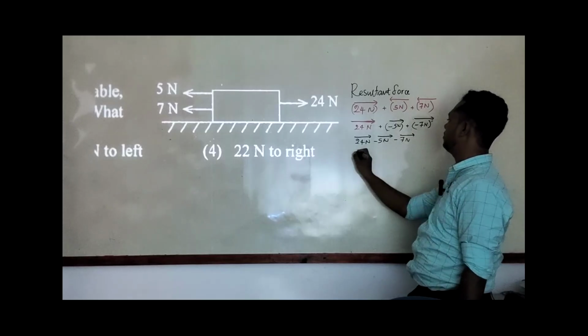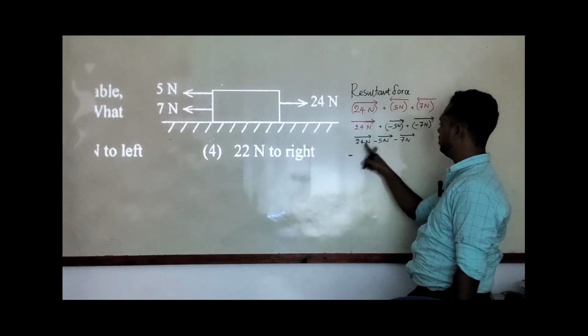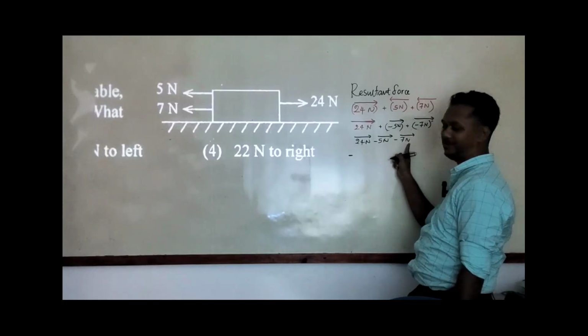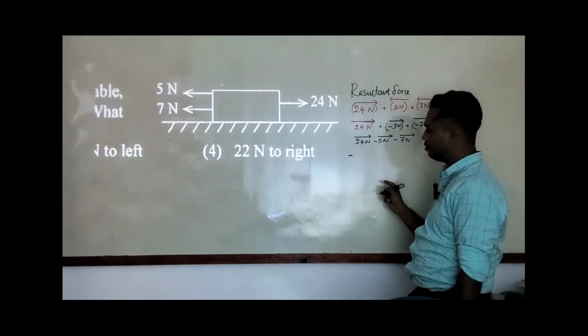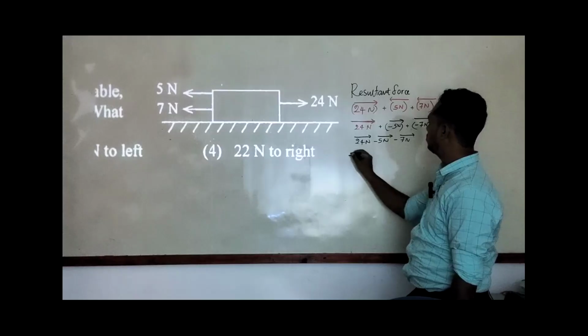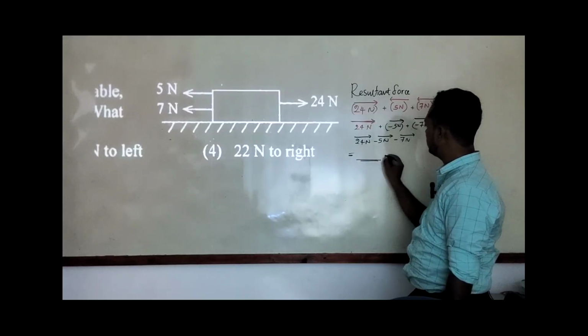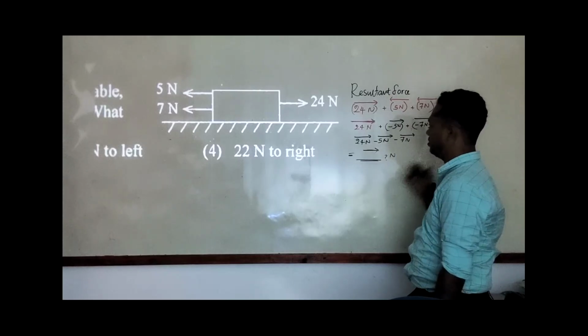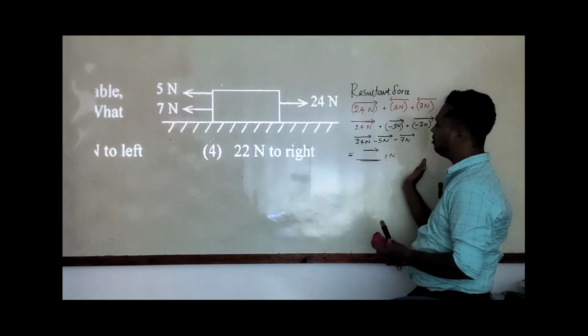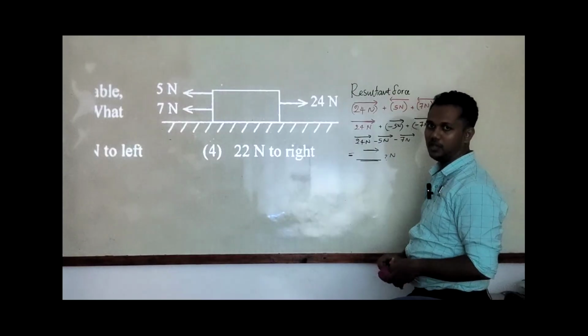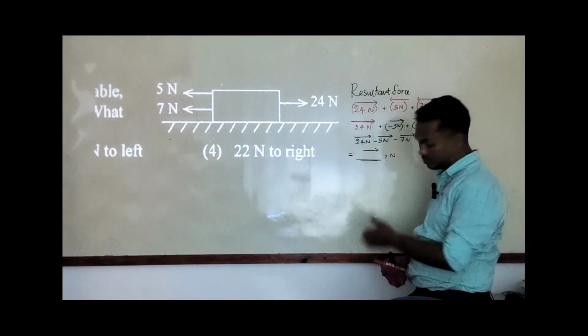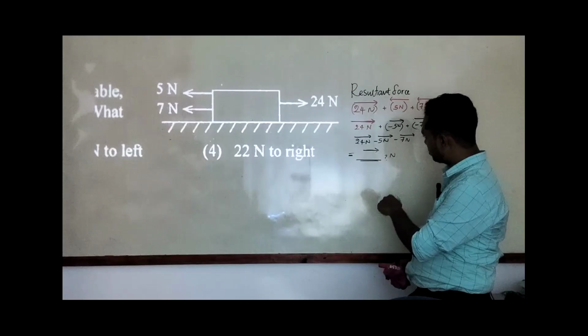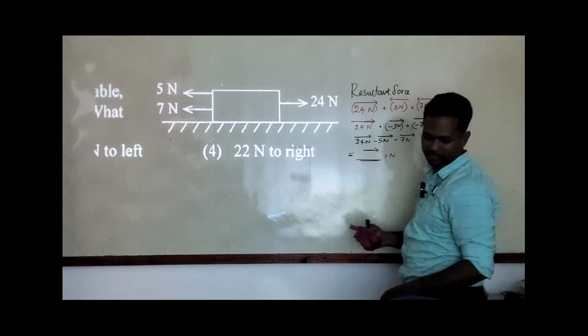So the resultant force will be 24 minus 5 minus 7. We need to calculate the value, so I will give some time. Calculate and give me the value, to the right side direction. No, this is the opposite, left side. I will give 2 minutes to calculate and tell me the answer.